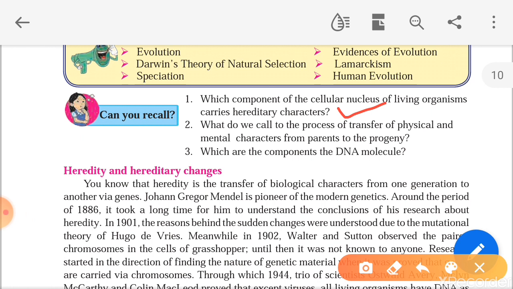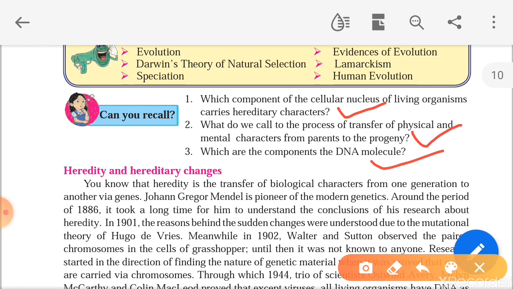What do we call the process of transfer of physical and mental changes from parents to progeny? We call it heredity, which we have already studied in the ninth standard. The transfer of characters from parents to progeny, meaning children, is called heredity, and it is carried out via genes, meaning nucleic acids, DNA and RNA.